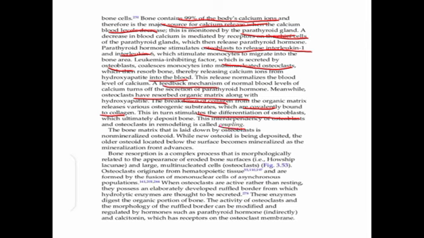Means the osteoclast is dependent on the osteoblast, and the osteoblast is dependent on the osteoclast. So basically the bone matrix is laid down by the osteoblast, which is a non-mineralized osteoid, and while new osteoid is being deposited, the older osteoid located below the surface becomes mineralized. Means the old will mineralize and then there will be new unmineralized osteoid. Okay, this process will continue.